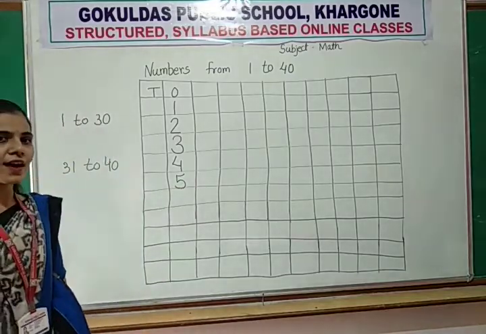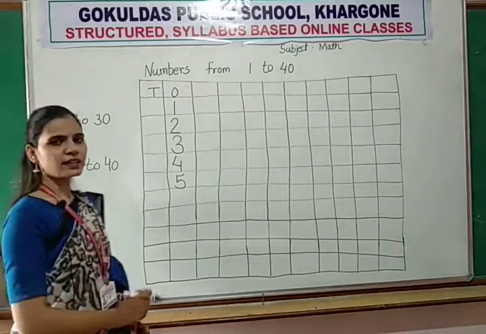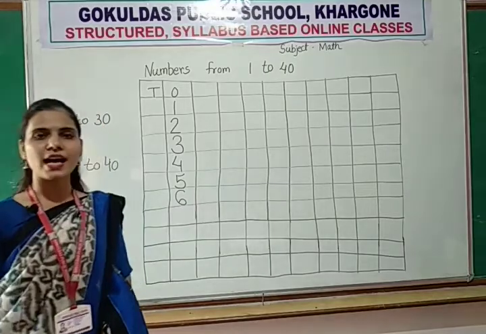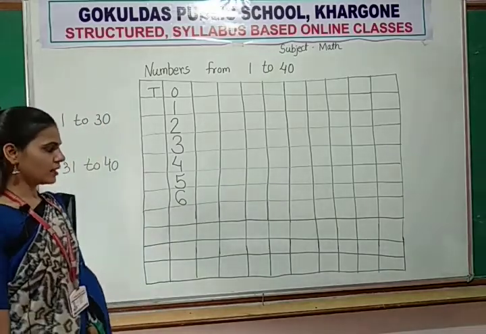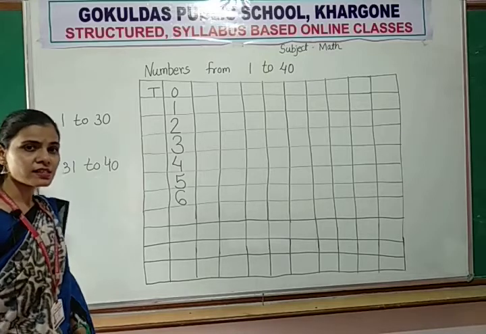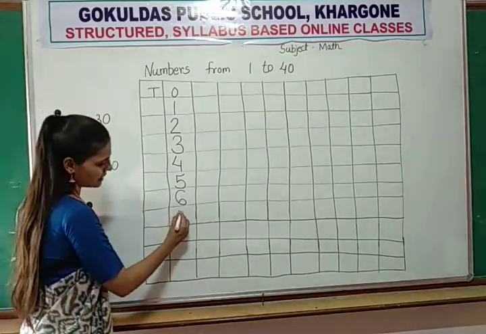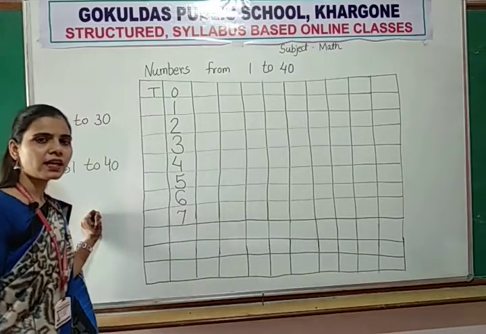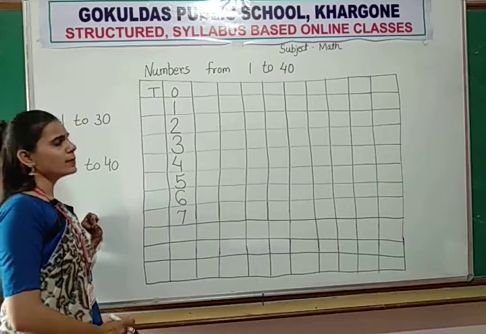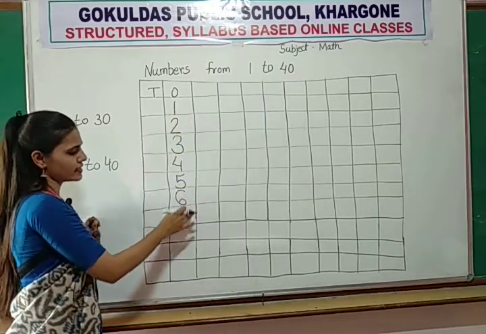Now tell me, after number 5, which number will come? Number 6 will come, so here we write number 6. After number 6, number 7 will come. Now count the numbers: 1, 2, 3, 4, 5, 6, 7.